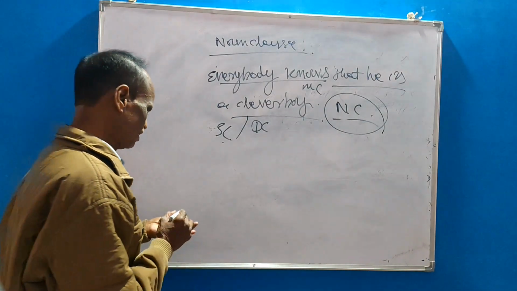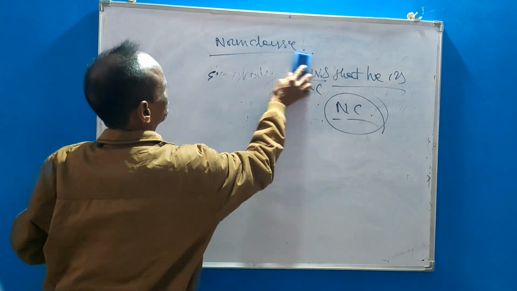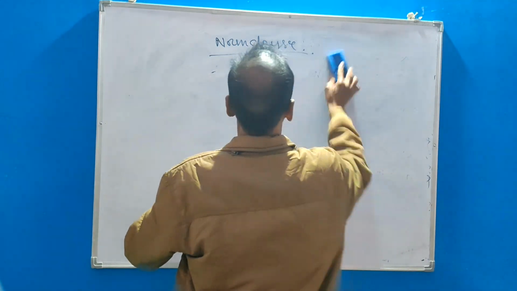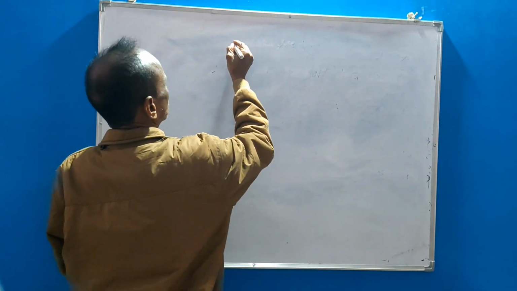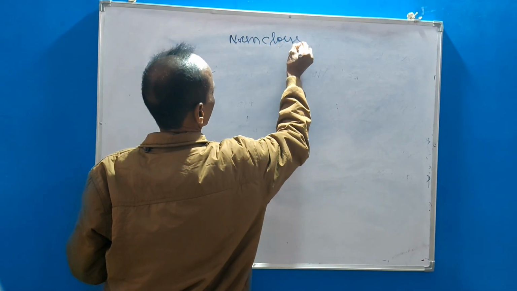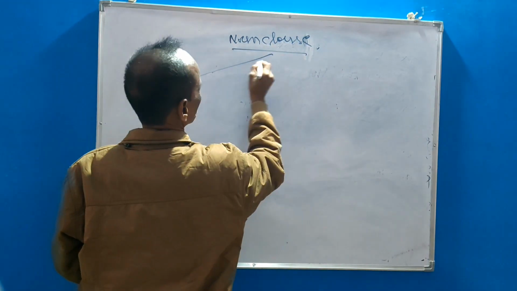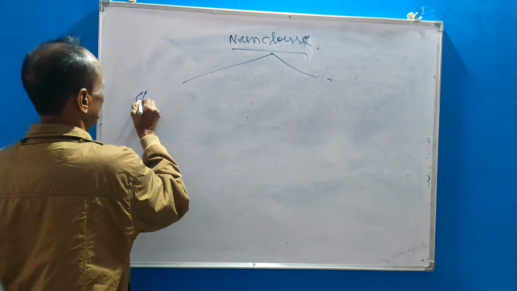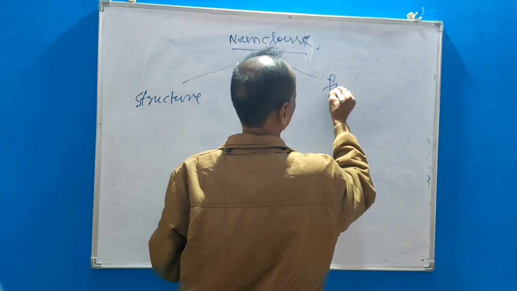Okay. Then comes noun clause structure and function.